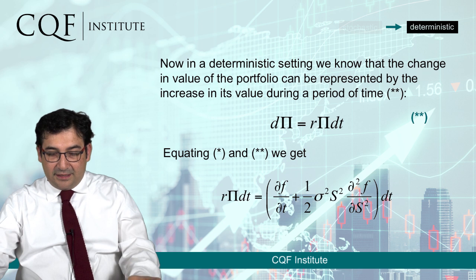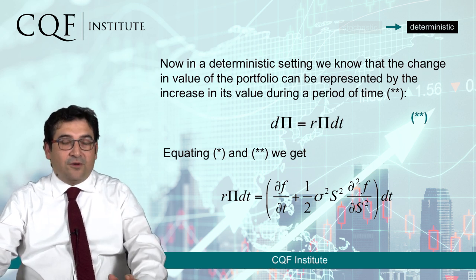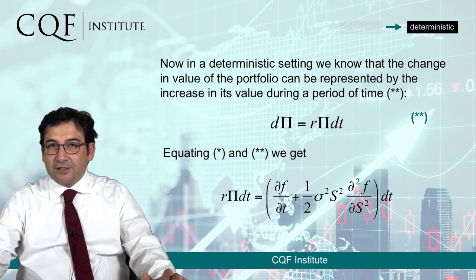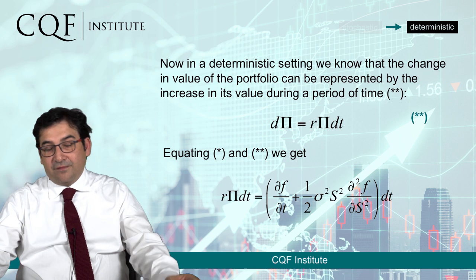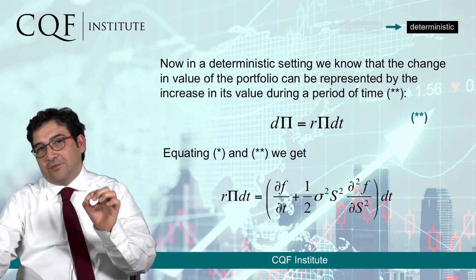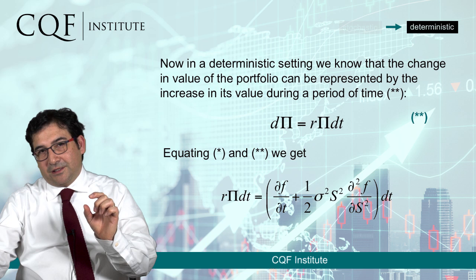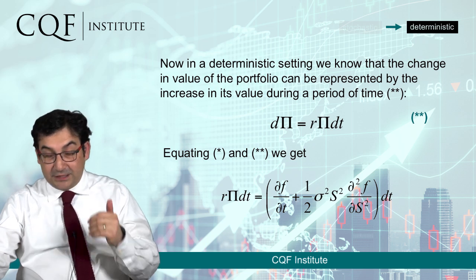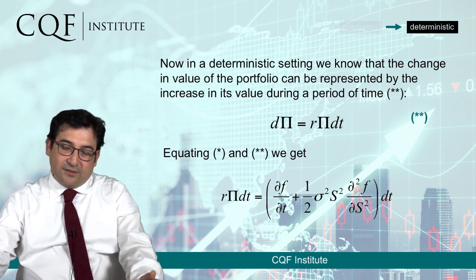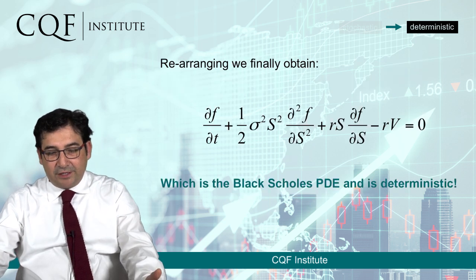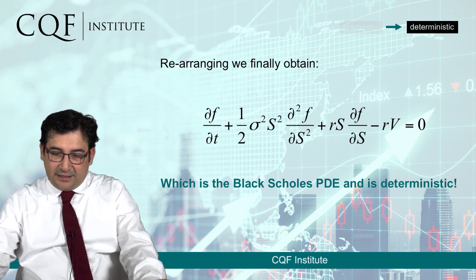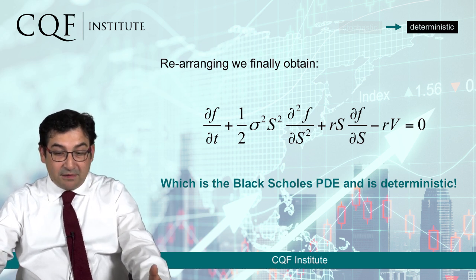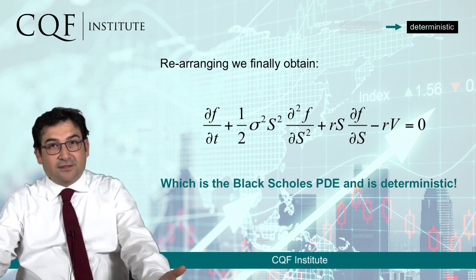This formula is completely deterministic. There are no stochastic terms. There's no Wiener process. And this is because we have chosen delta to be the first partial derivative of f with respect to S, which is the delta, in fact, of the option. Rearranging the terms of this last formula, we obtain this result, and this is clearly the Black-Scholes PDE, and as you can see, the magic has worked because it is deterministic. There is no randomness.